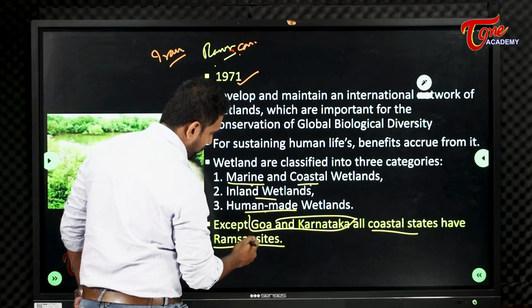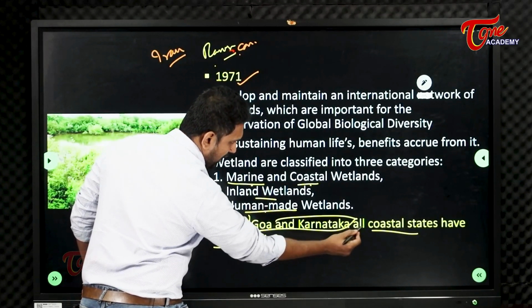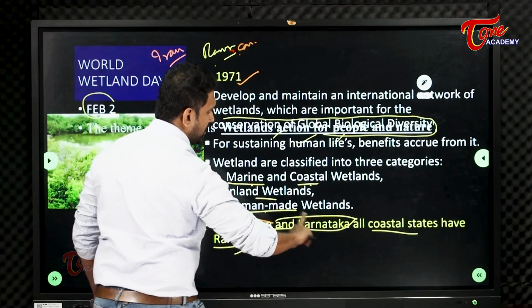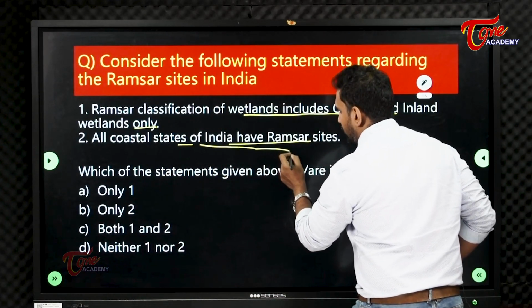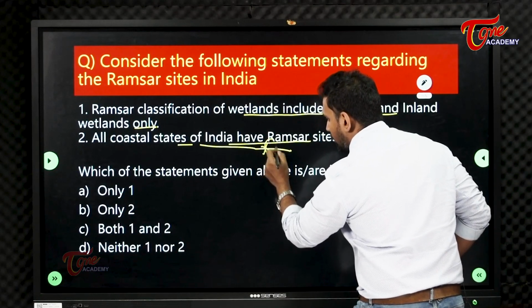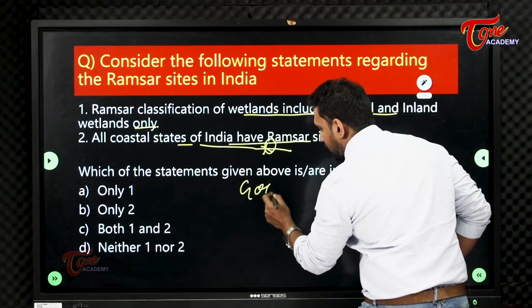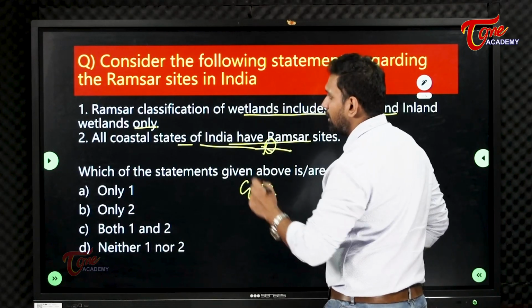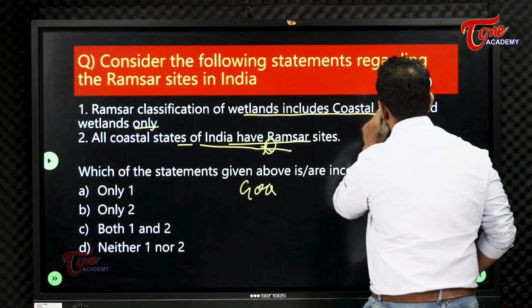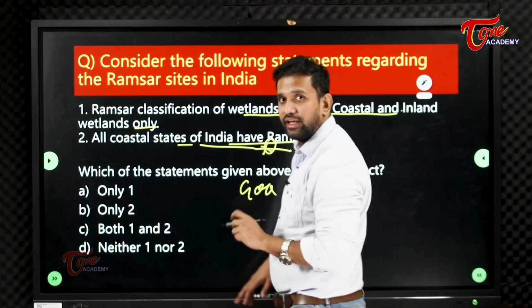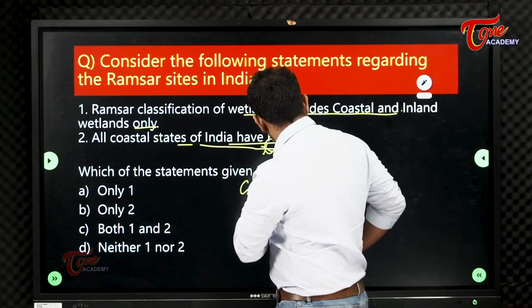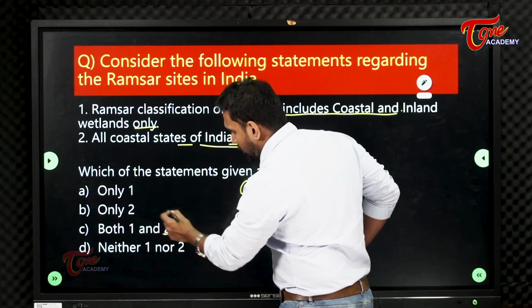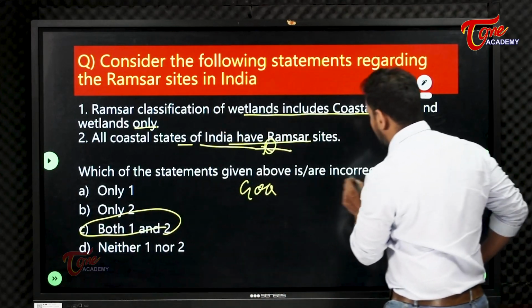And the last point was, except Goa and Karnataka, all coastal states have Ramsar sites. So all coastal states have Ramsar sites: no, because Goa and Karnataka do not have. And it is not only these two areas, even human-made and marine are included. So the correct answer is that both statements 1 and 2 are incorrect.